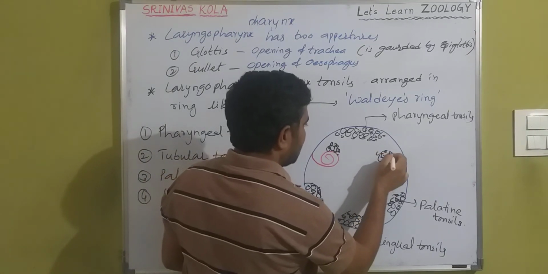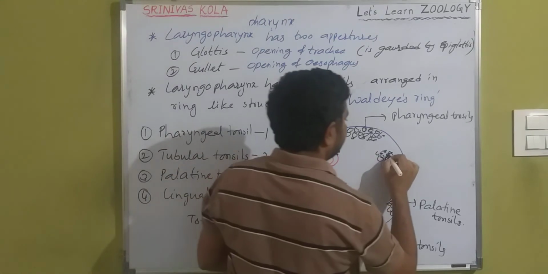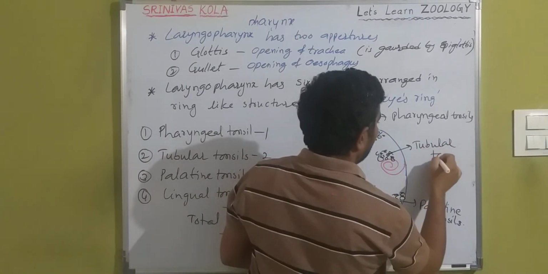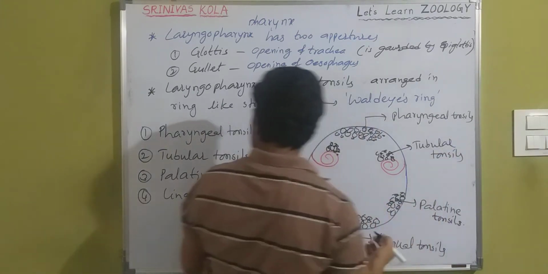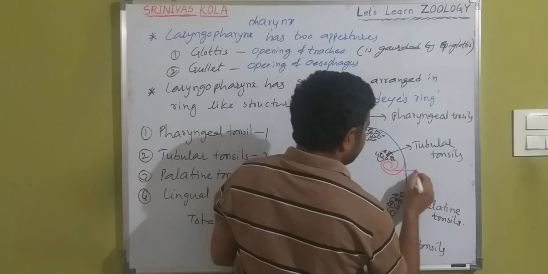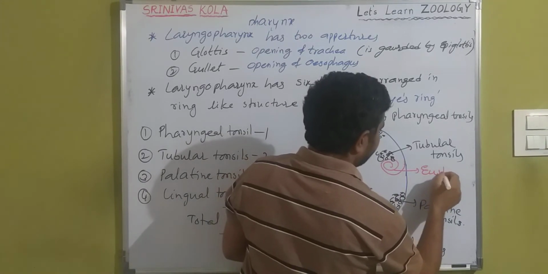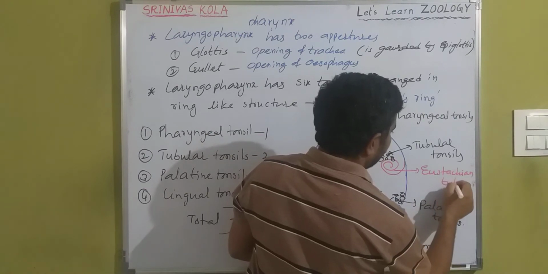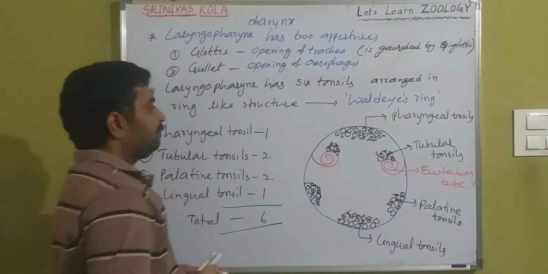These tonsils are called the tubal tonsils.